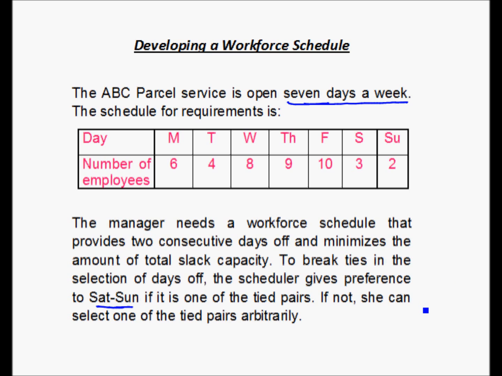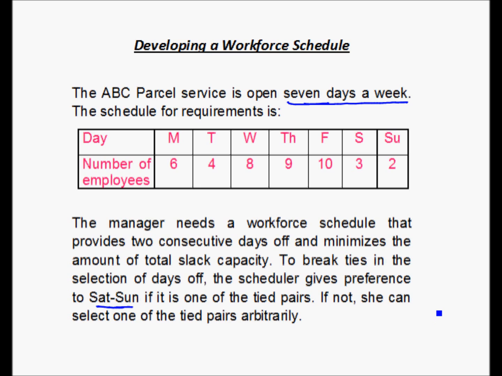If not, she can select one of the tied pairs arbitrarily. So let's say there is a tie such that Saturday Sunday is not one of the options, say between Monday Tuesday and Thursday Friday. In that case, the scheduler can choose any one of the pairs arbitrarily.